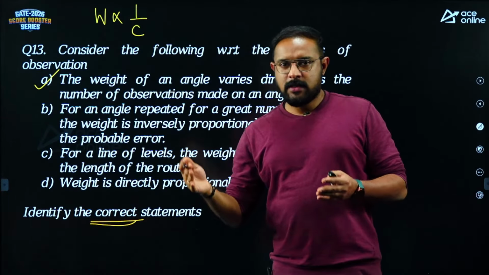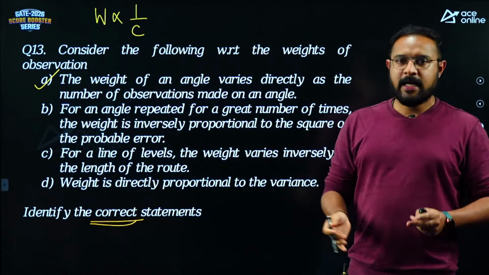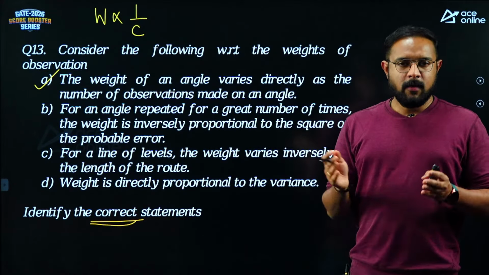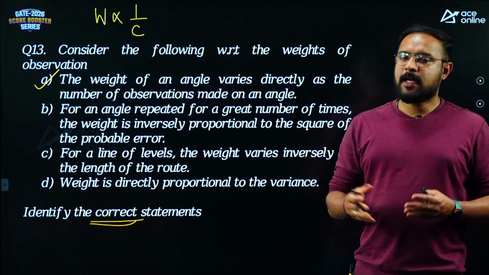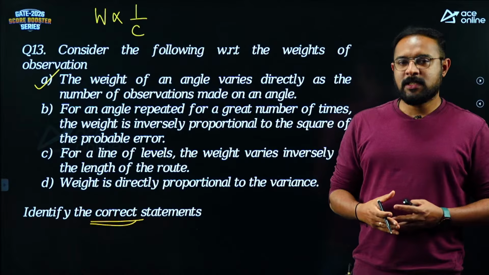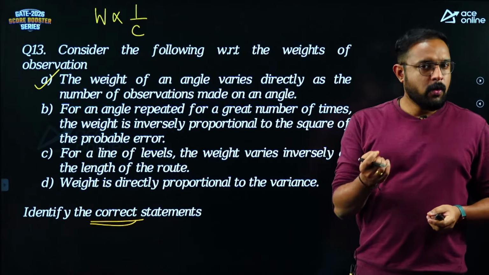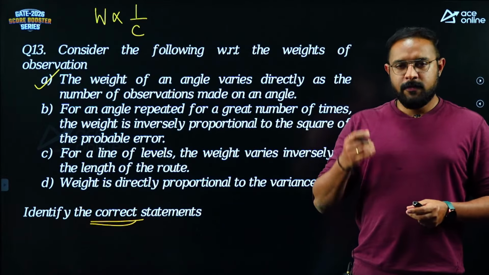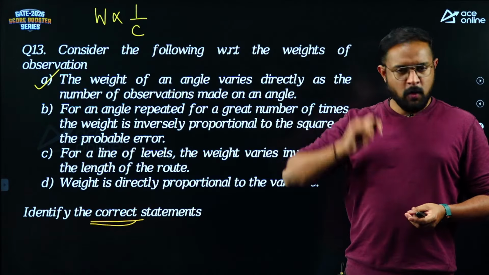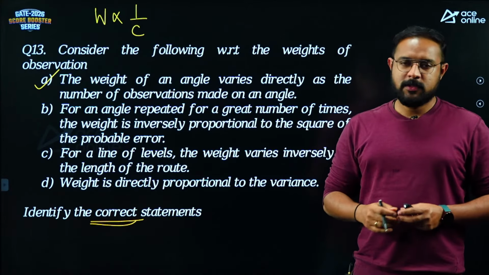You can look into this mathematically, or you can look at this conceptually also. What do you mean by weight? Weight means trustworthiness. So if you have a quantity that is more trustworthy, you give it less correction. If you have less trustworthy, you have to give more correction. So the relation is inverse.